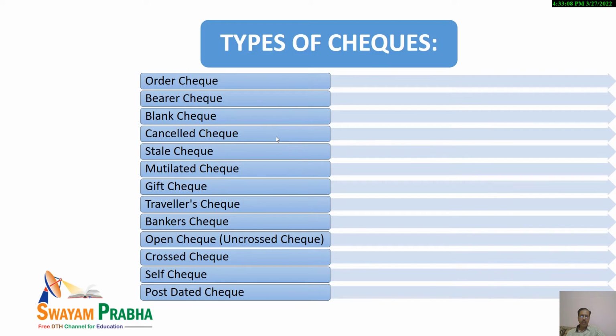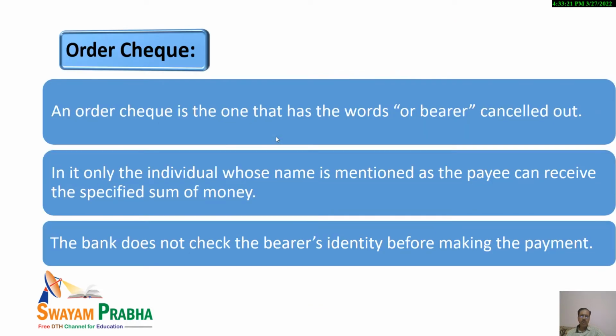And now, dear students, I will be discussing with you what are the various types of checks. So let us start. So first is order check. It is the check in which the words "or bearer" are cancelled. So in that case, it will become an order check.